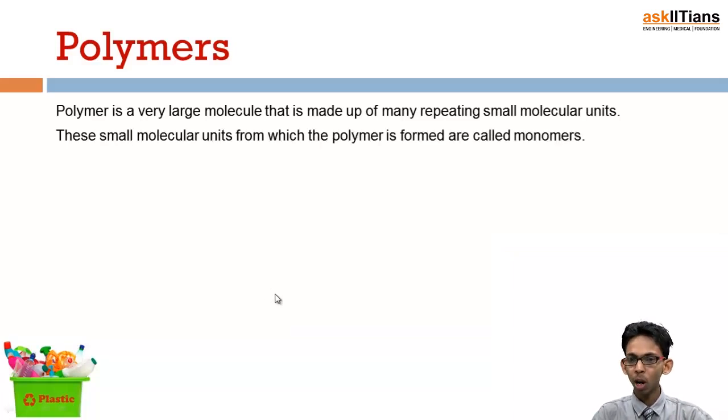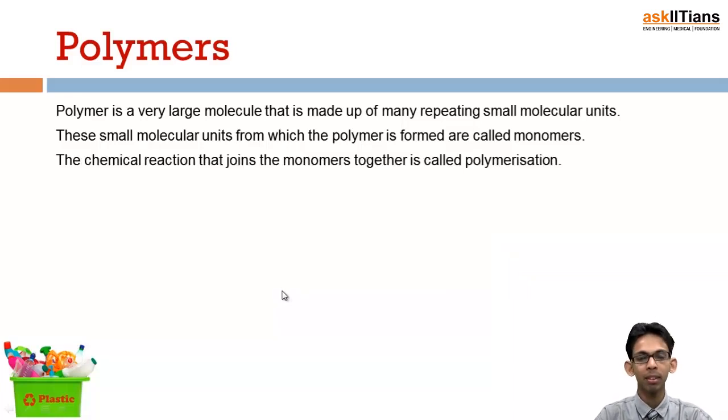So the small molecular units from which the polymer is formed are called monomers. Similarly, polyethylene is a polymer which is formed by the monomer ethene. And the chemical reaction that joins these monomers together to form a polymer is known as polymerization.